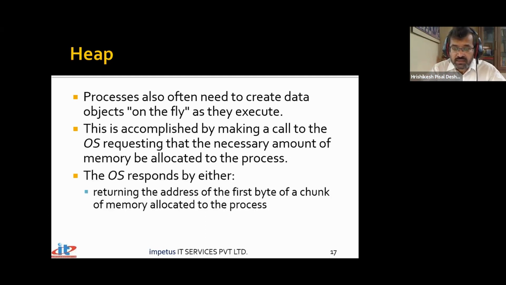The OS can either allocate a chunk of memory and return its base address, the starting address, or it may deny the request. When I say deny the request, that means it will generate an error, exception or warning. It will return some flag which will tell us that memory has not been allocated. It is not the case that since you have made a request, you are the boss and memory has to be allocated. No, you're only making a request. Your request may be satisfied or may be denied, depending upon the situation, how much memory you asked for, and how much memory is currently available on the heap.